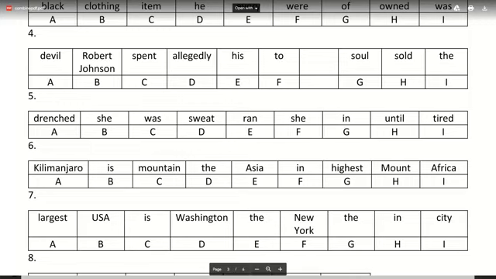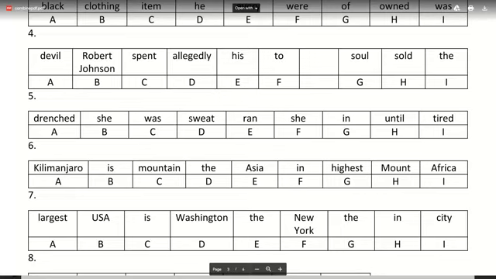Were is unwanted. No. In number four, that's not the one. Try doing it. Robert allegedly sold his soul to the devil.